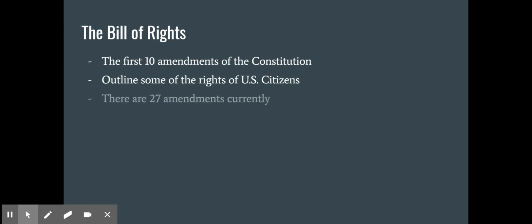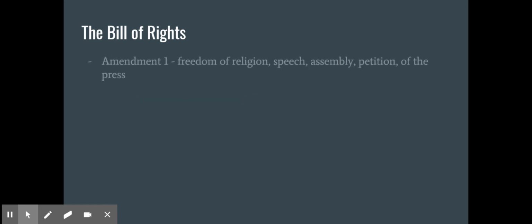There are 27 amendments currently. Remember, an amendment is a change or an addition to the Constitution. All right, so we're going to talk about the Bill of Rights briefly. We have 10. In your notes, you're going to note what each one is and then match some scenarios. So the first one guarantees 5 rights. There's freedom of religion, speech, assembly, petition, and of the press.